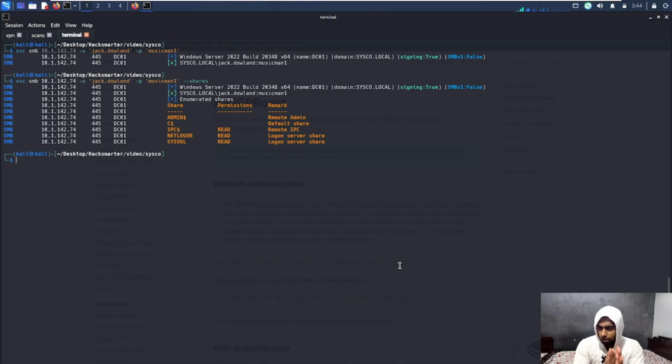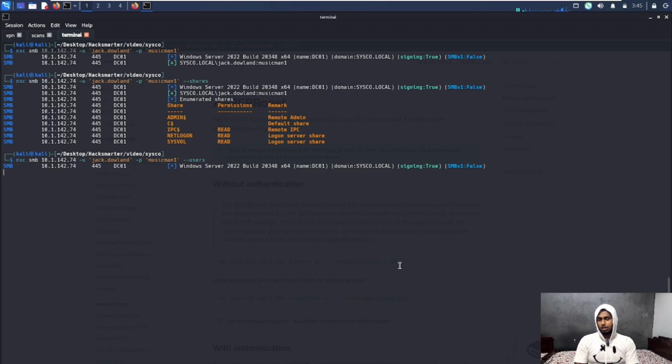However, one thing that we can do here is we can list out all the users in the domain and see any interesting users that we have here, or we can get all the users in the domain.